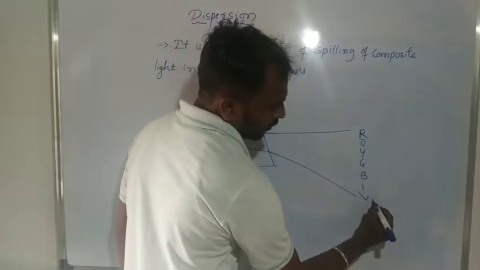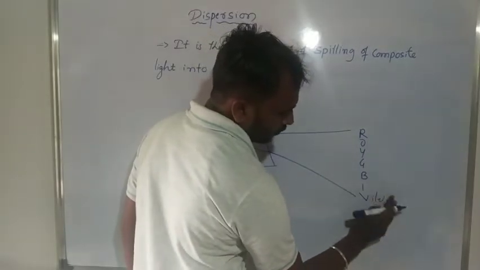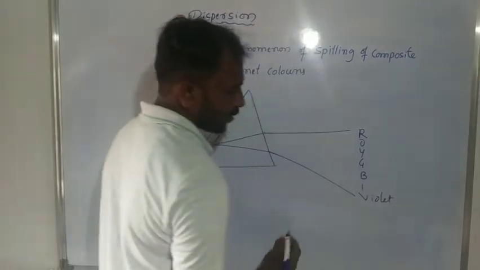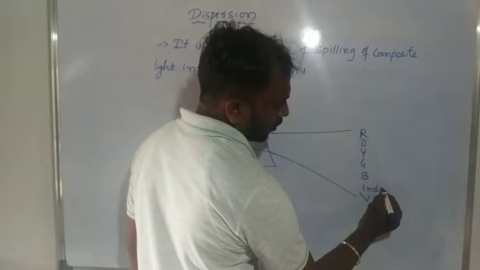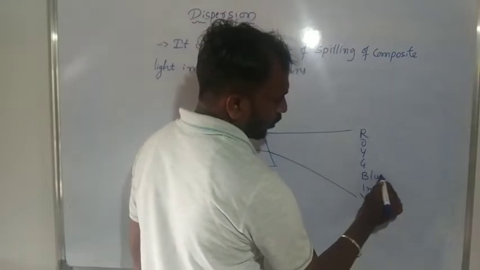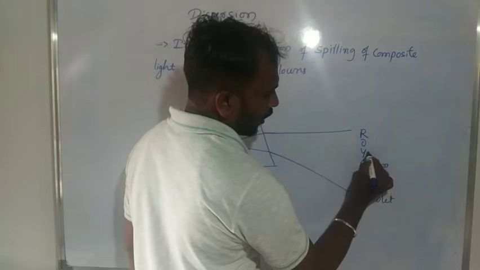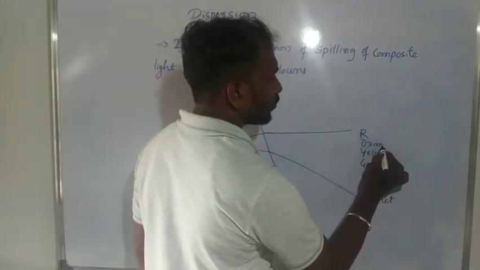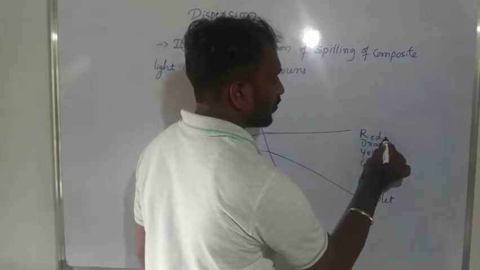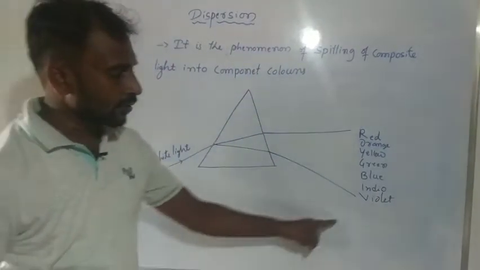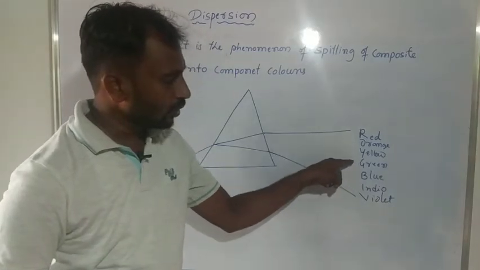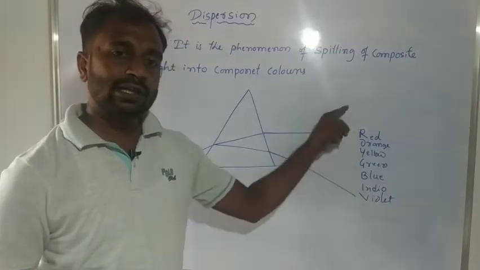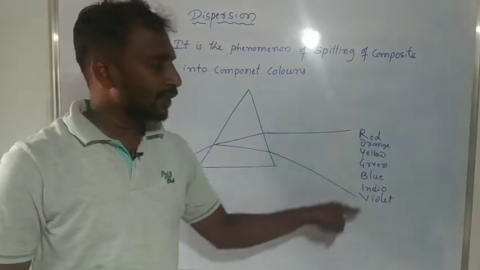V means violet, then indigo, blue, green, yellow, orange, and finally the last one is red. So violet, indigo, blue, green, yellow, orange, red. These are the 7 component colors, the 7 constituent colors.